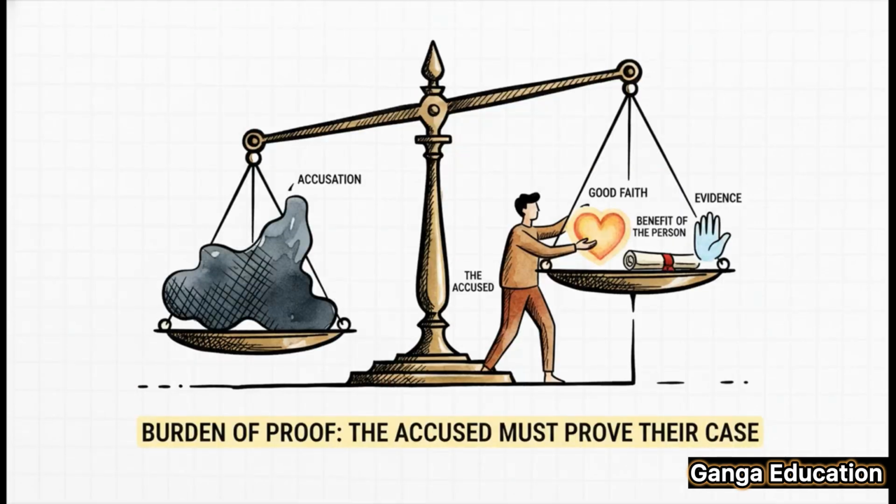Please pay close attention to this next point. It's critical for your exam. Because this is a general exception, the burden of proof lies with the accused. The person claiming the protection of Section 30 must be the one to present evidence to the court to prove that all its essential ingredients were satisfied.